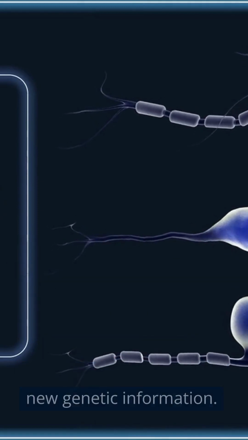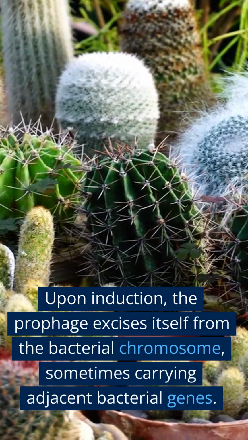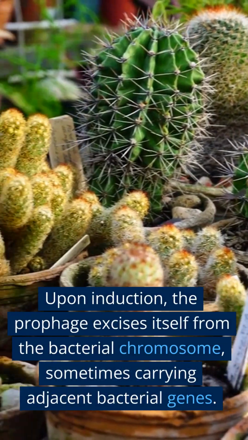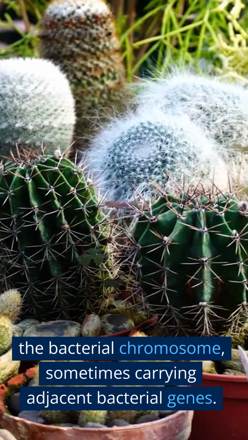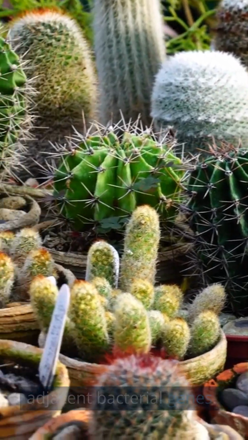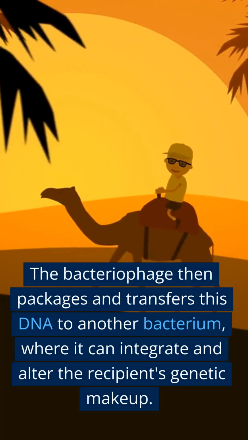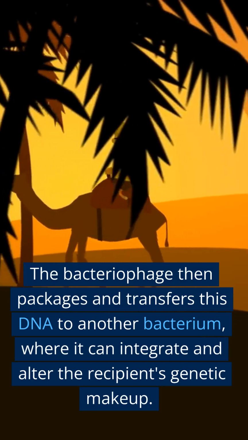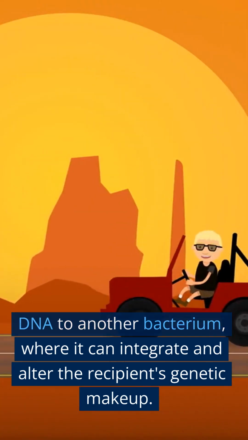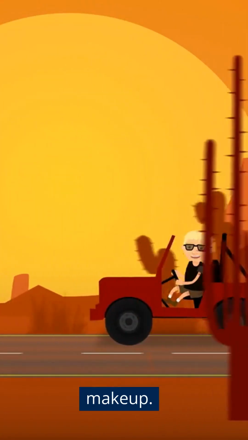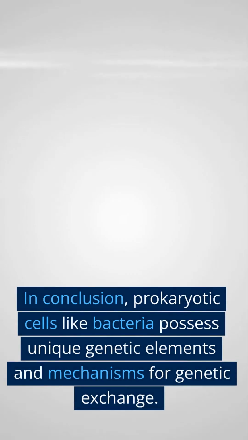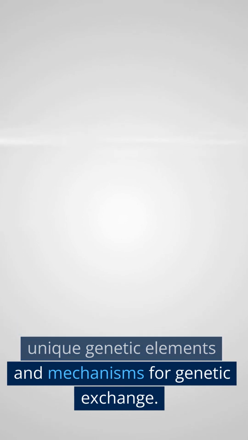Upon induction, the prophage excises itself from the bacterial chromosome, sometimes carrying adjacent bacterial genes. The bacteriophage then packages and transfers this DNA to another bacterium, where it can integrate and alter the recipient's genetic makeup. In conclusion, prokaryotic cells like bacteria possess unique genetic elements and mechanisms for genetic exchange.